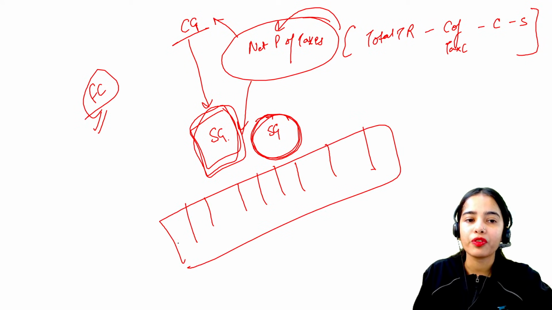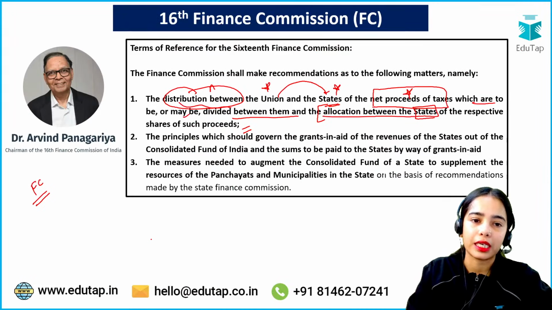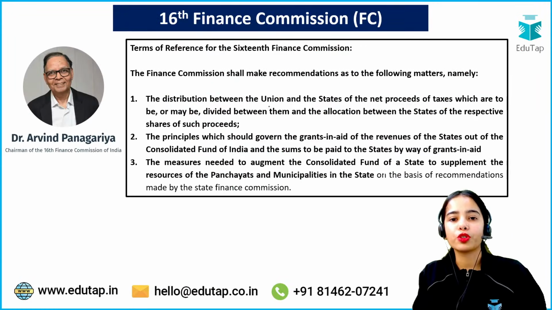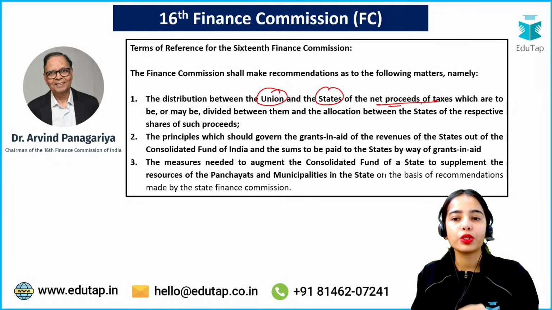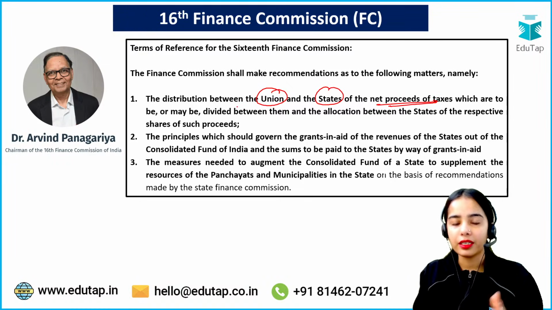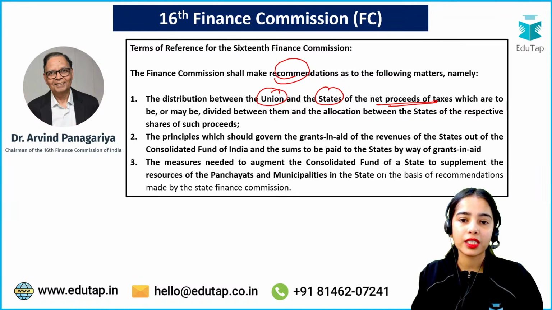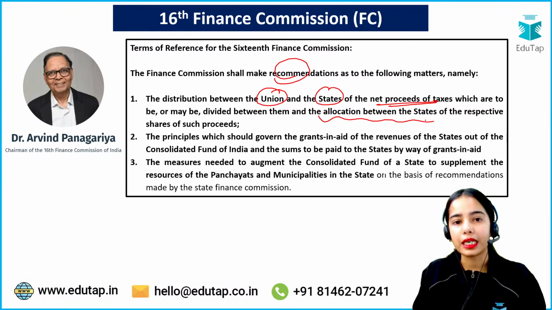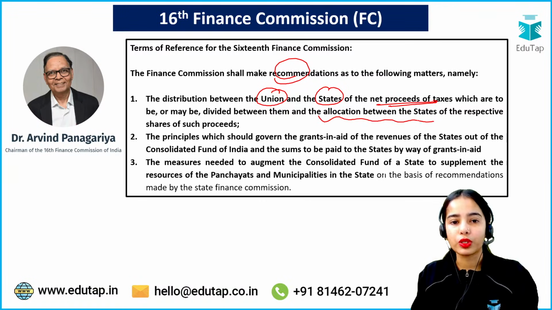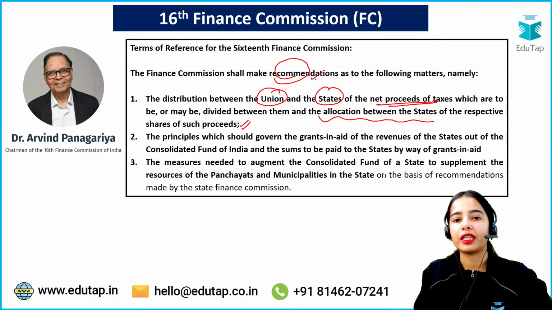So the distribution between the union and states of the net proceeds of taxes is recommended by the 16th Finance Commission, and the allocation between the states of the respective share of the proceeds is also recommended by the Finance Commission.